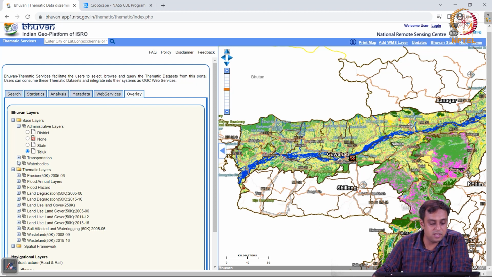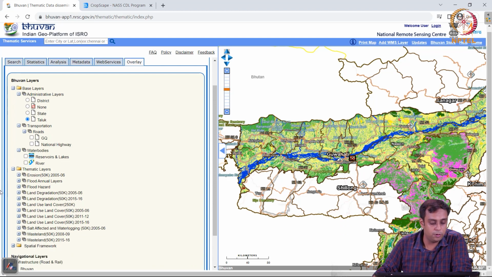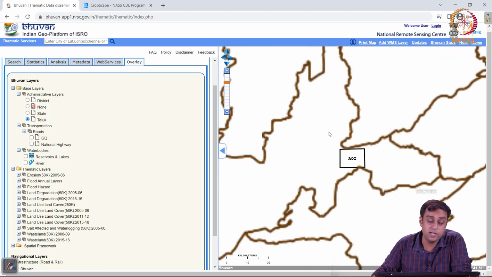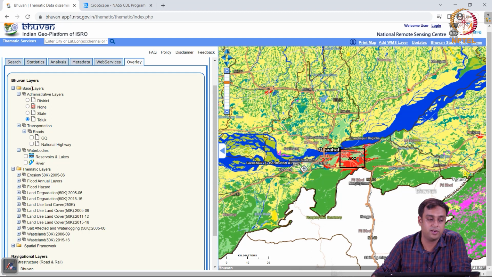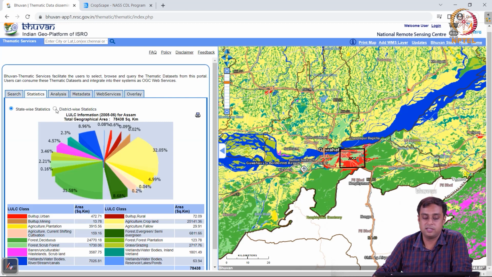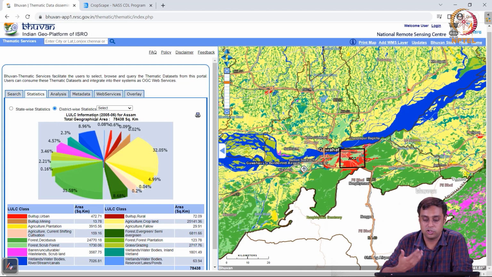So you can do different things. You can look at water bodies, you can look at the roads, which roads are available. You can look at flood hazard in our area of interest. You can zoom in, zoom out. You can change your area of interest. You can go back, refresh the screen, and draw a new area of interest. You can look at district-wise statistics. Everything that we did for Uttar Pradesh is also possible for the state of Assam. So this Bhuvan data set provides you a nice functionality all in all.